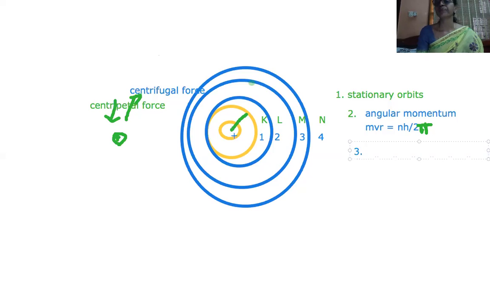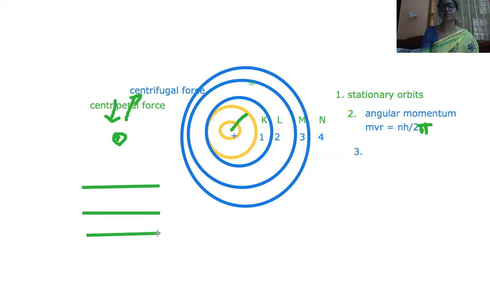The third postulate of Bohr's model is that we have certain energy levels. Let us draw three levels here. Let us take all the orbits in the form of levels. Let us imagine this is the first orbit. The first orbit has some energy, its energy level. The second orbit has some energy, its energy level. The third orbit has some energy, its energy level.